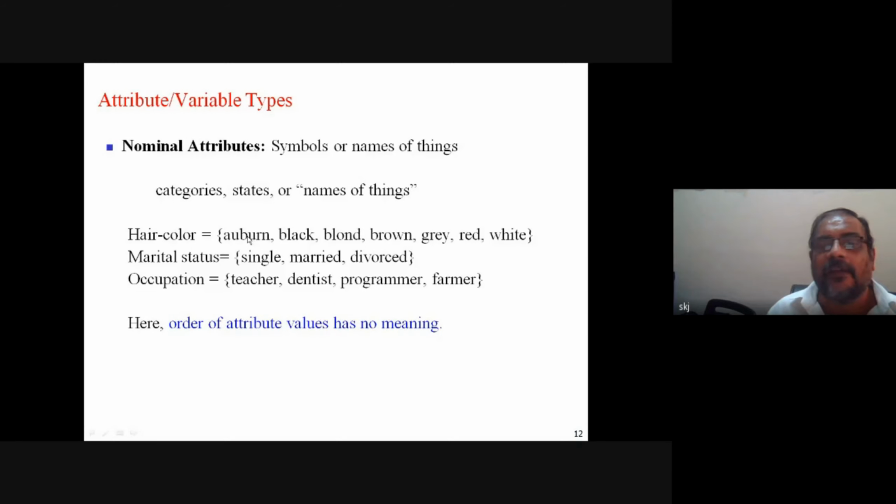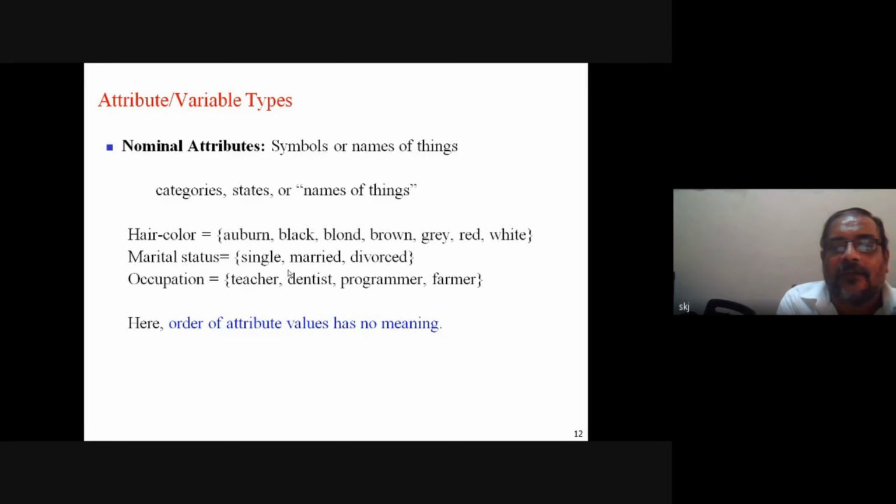They do not have any kind of other ability. If I interchange, instead of writing black here, I can write it here at first. Even then the meaning is the same. Similarly, marital status: single, married, divorced. Occupation: teacher, dentist, programmer. So they are basically names of things, right? Such kind of attribute or variable we call a nominal attribute.